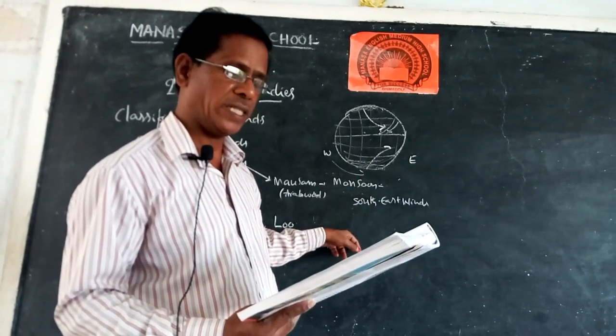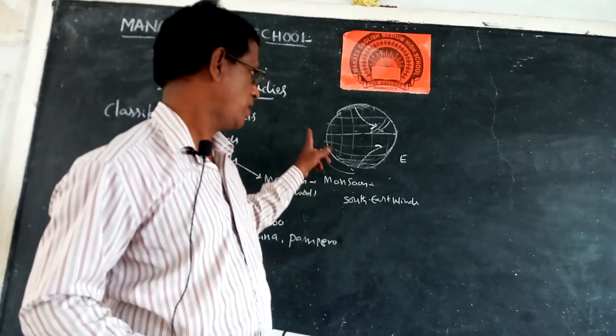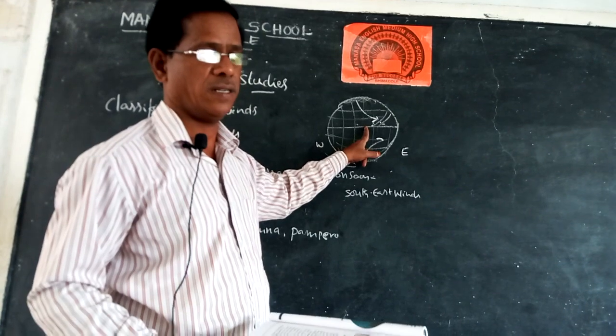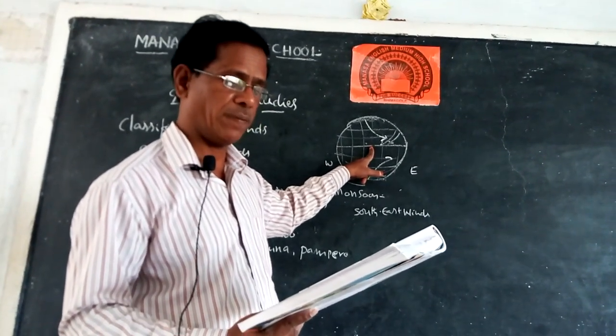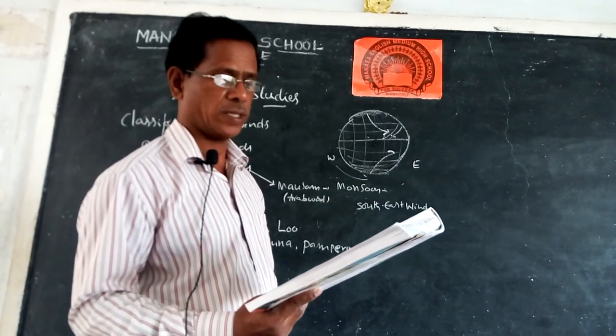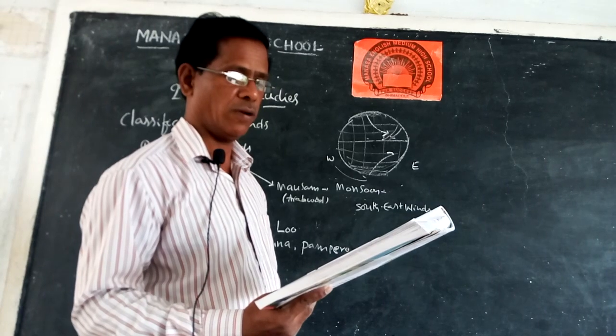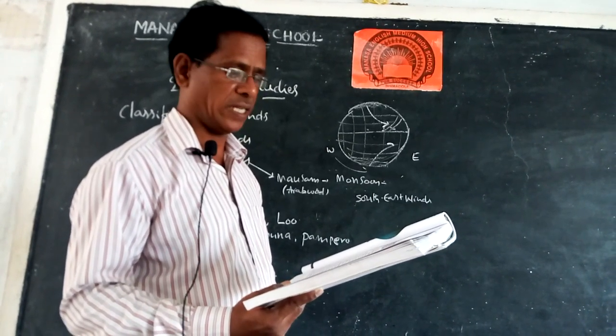Trade winds are easterly in direction, moving from east to west. From the east direction they travel to the west. These are called trade winds in the northern hemisphere, and similarly in the southern hemisphere. Westerlies, on the other hand, blow from the west to east. That is why we call them westerlies.